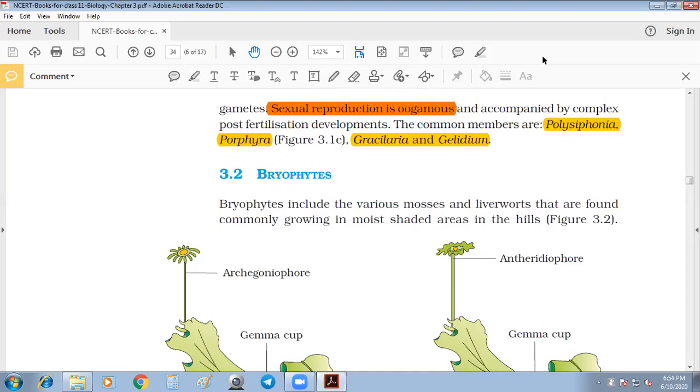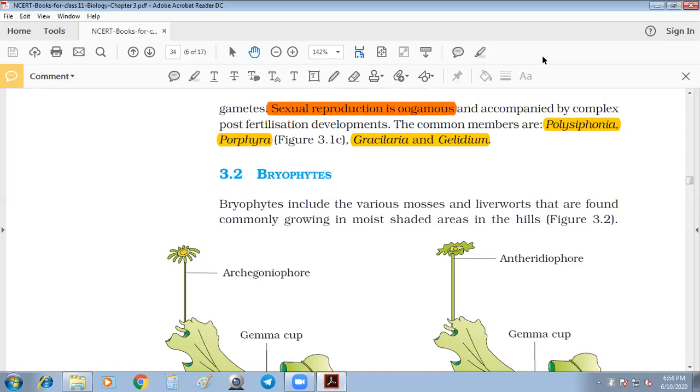If it is haploid, that is the n condition, so there will be no formation of zygote. The zygote would be the 2n condition, so there will be no zygotic meiosis. If there were zygotic meiosis, the 2n condition should be there. Then it has two sex organs.